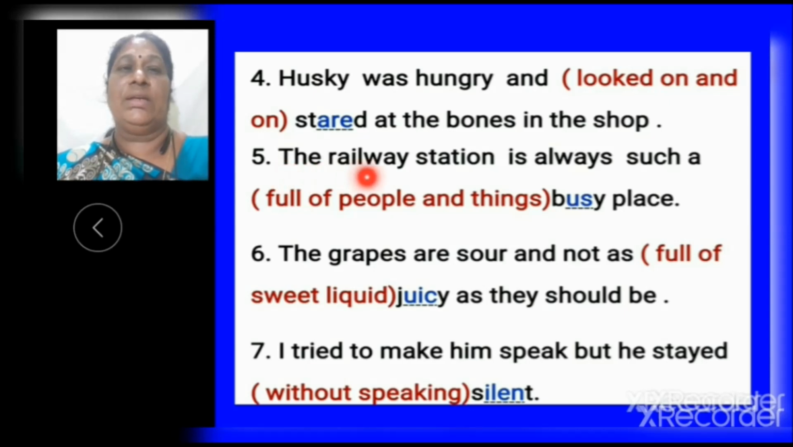Fifth one, the railway station is always such a full of people and things. That means busy place. Now sixth, the grapes are sour and not as full of sweet liquid. That means juicy as they should be. Now 7. I tried to make him speak, but he stayed without speaking. That means silent. Now let us do the next exercise.